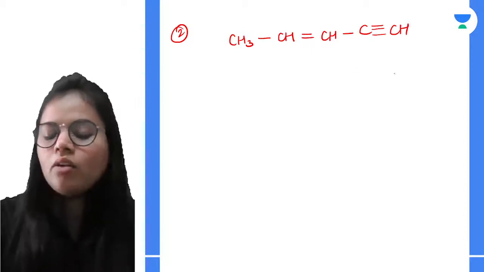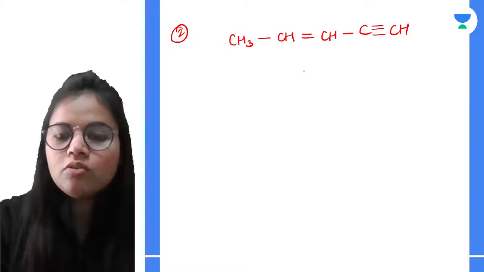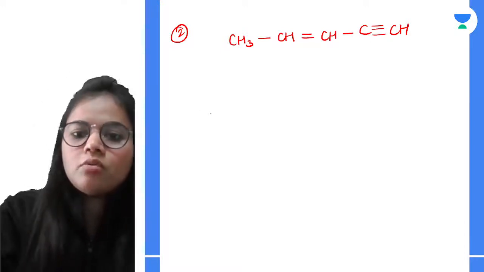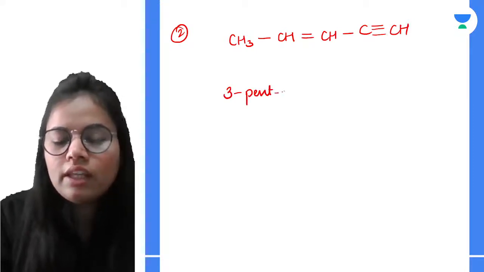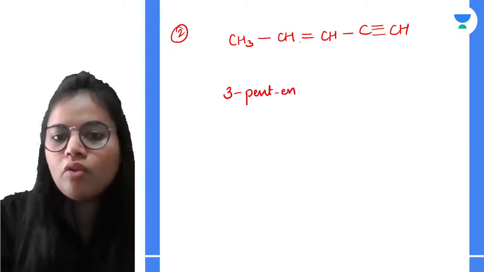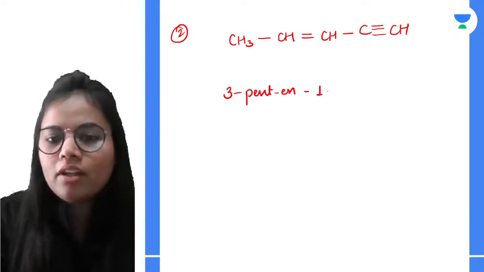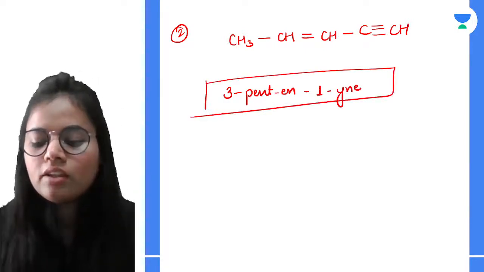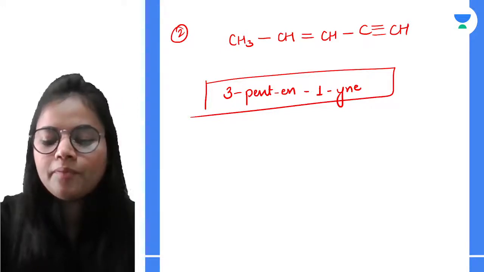Now how should I give the name? First of all, on the third carbon I am getting a double bond, which gets more preference. So 3-pent-en, for the double bond, and on the first carbon atom I am having the triple bond, that is yne. So that is its IUPAC name.